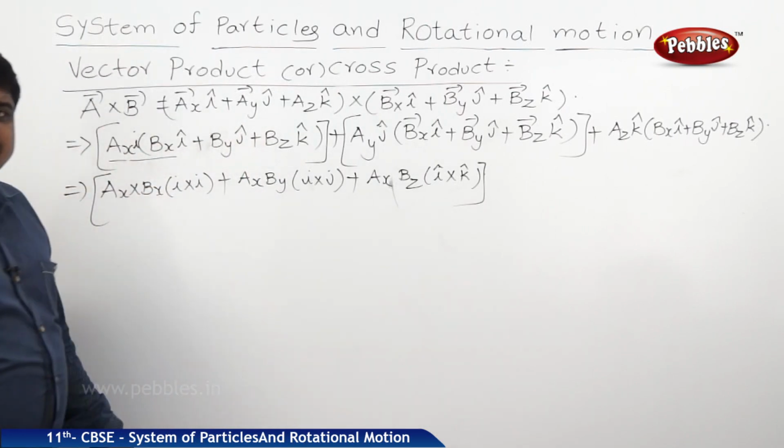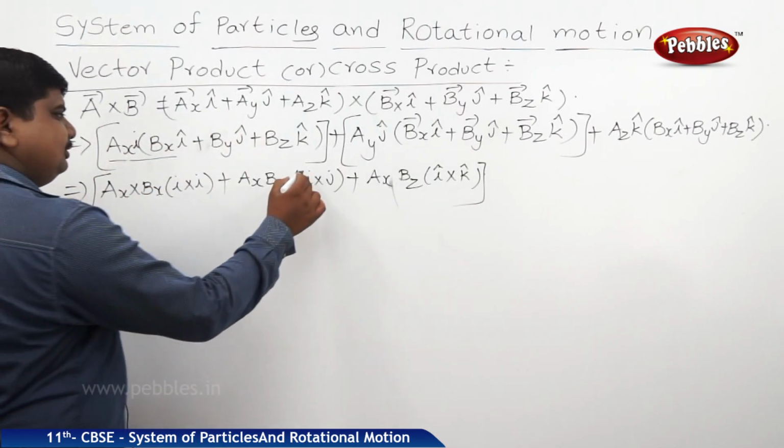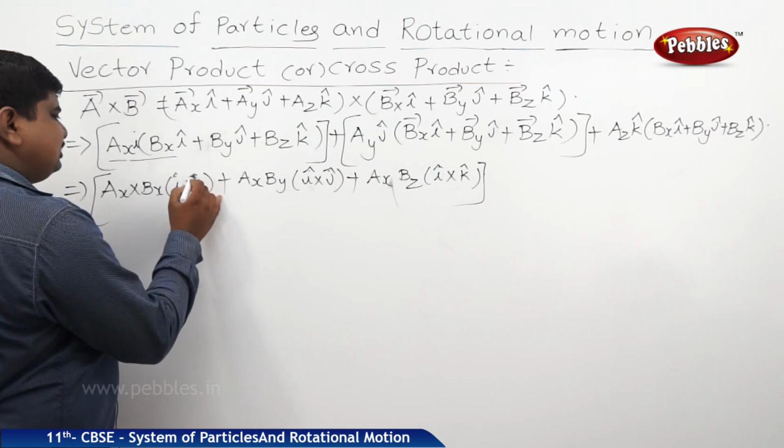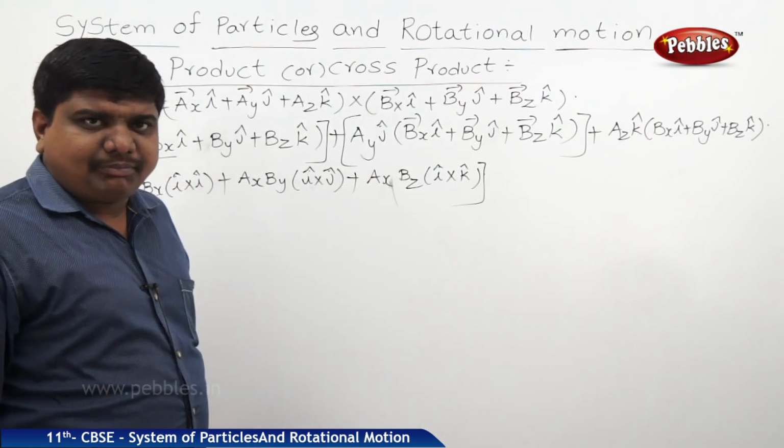So the first expansion is over. On each unit vector, it is better to keep arrow marks, cap marks.